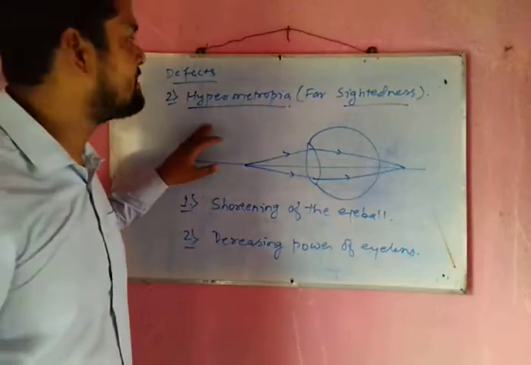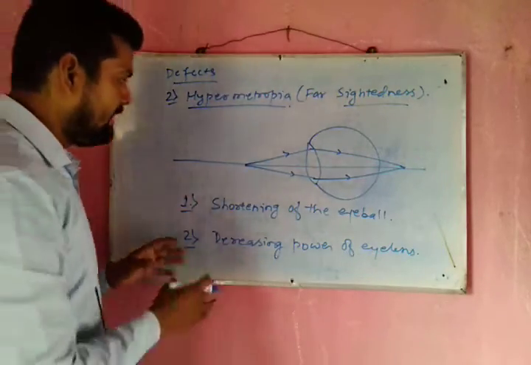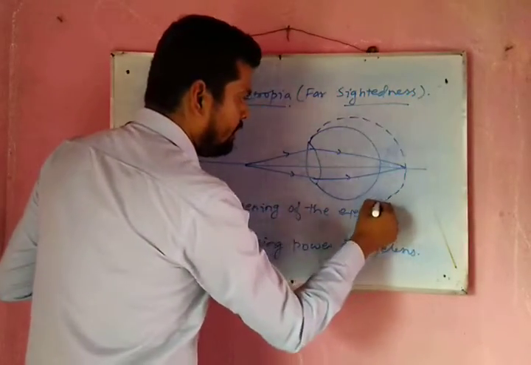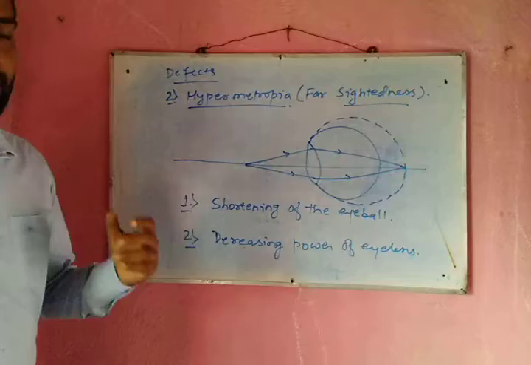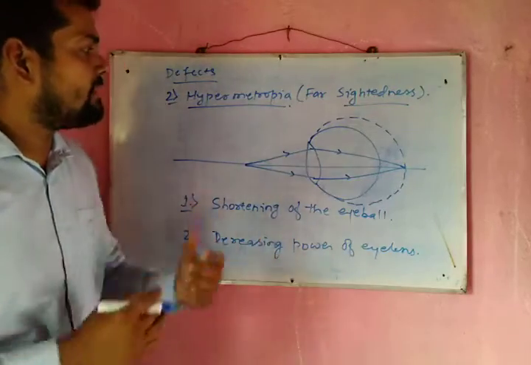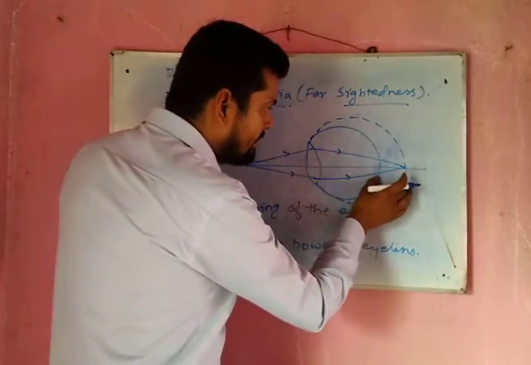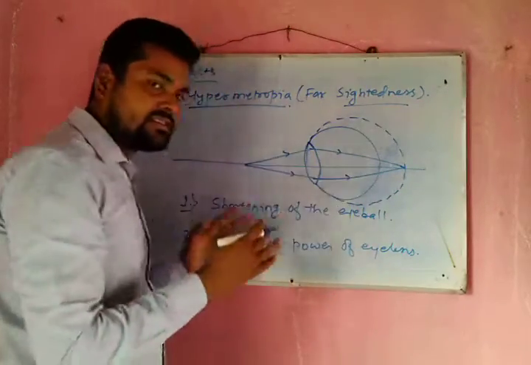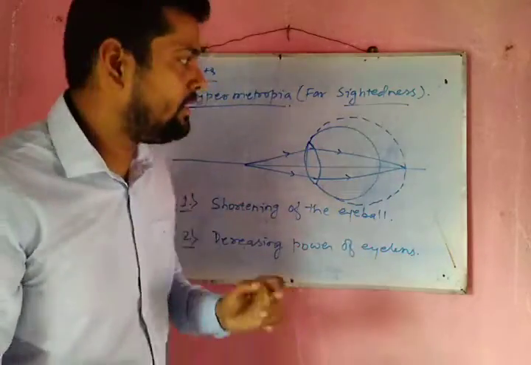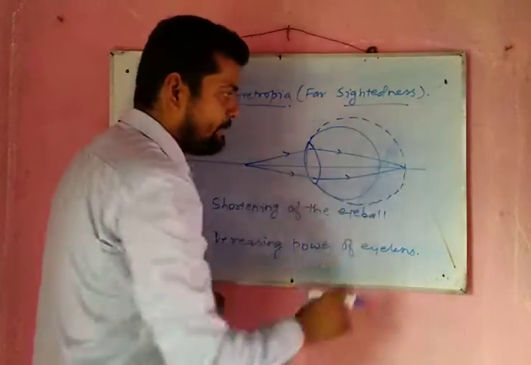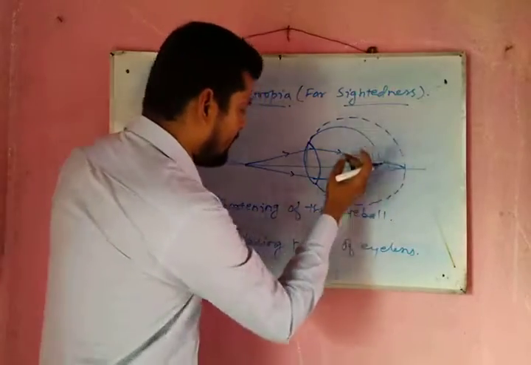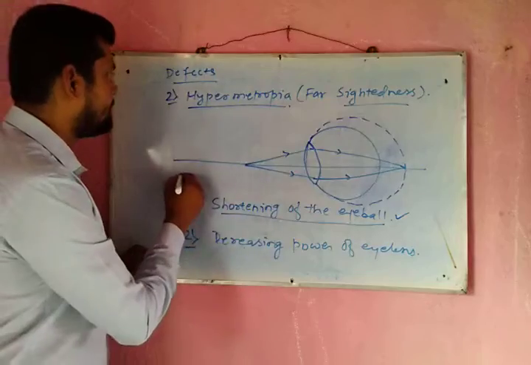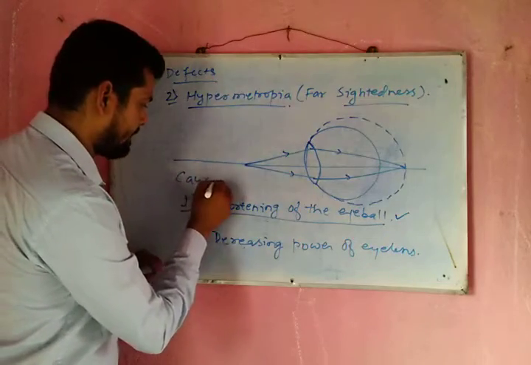Means if a person is suffering from hypermetropia, what can be the case is that earlier his eyeball was at the point where the focus is, but as time passes, his eyeball has grown short, but the power of the eye lens was still the same as it was earlier. So it is again focusing at the same point, but his eyeball has grown short. So that can be the first cause through which a person has got hypermetropia.